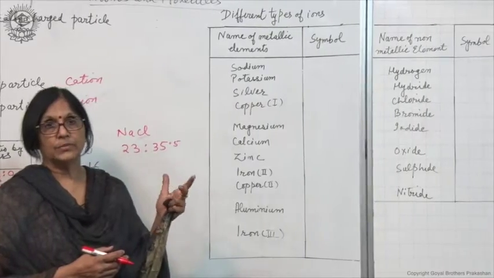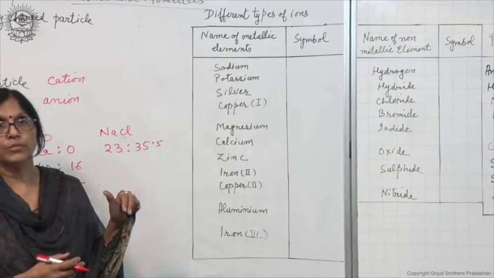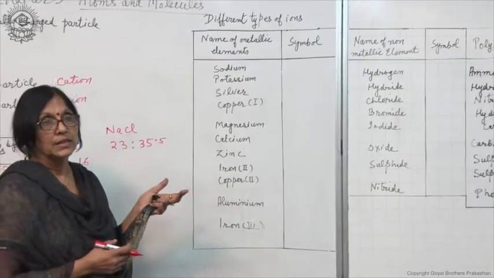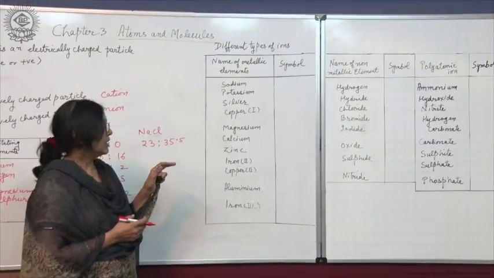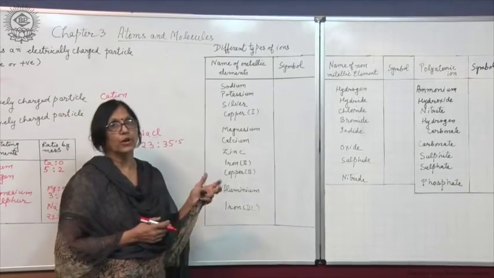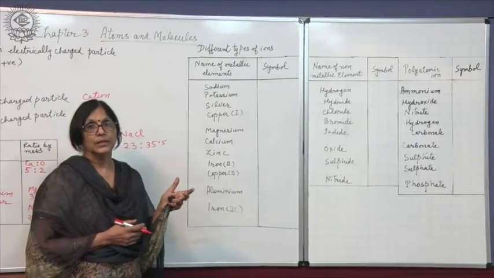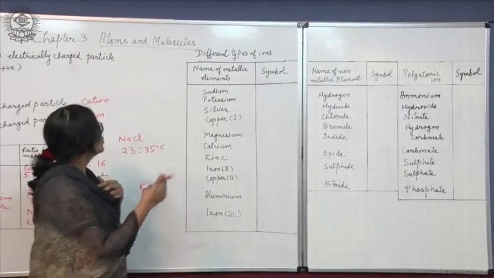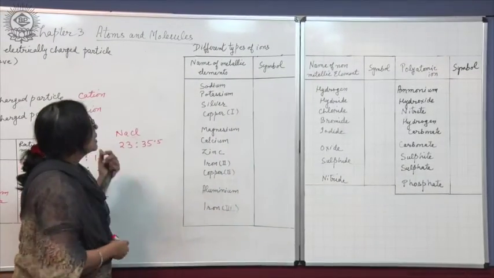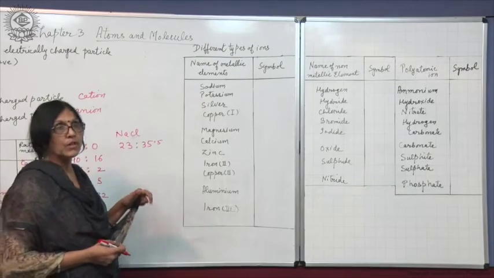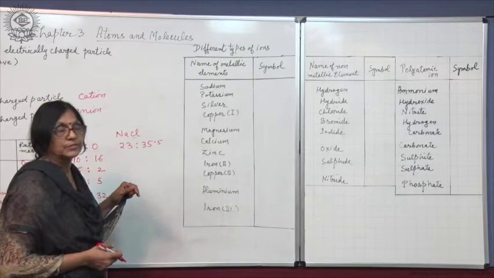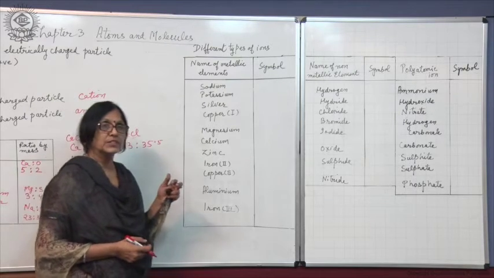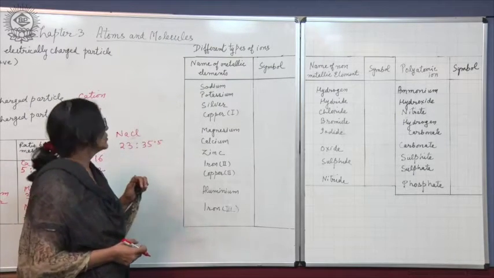Metal atoms lose electrons and form positively charged ions, and they are called cations, and negatively charged ions are formed from non-metals and they are called anions. So, let us now see some of the ions made from metals, some of the ions made from non-metals, and see how we can represent the charge on these ions.